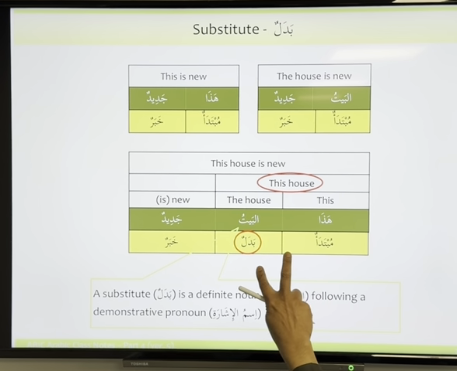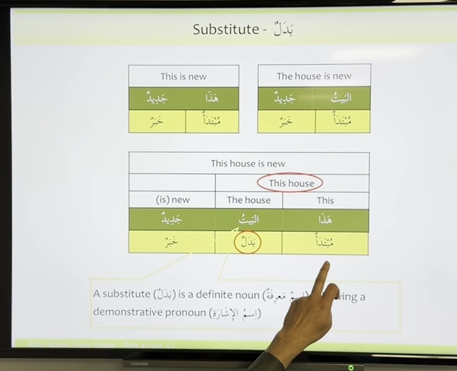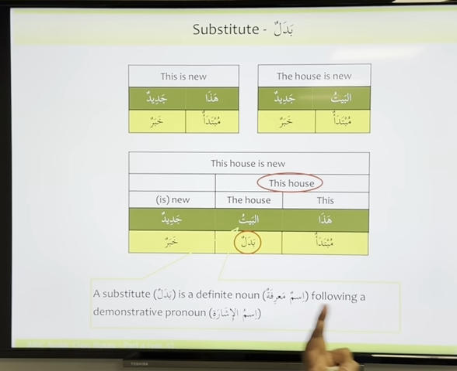So for us to put a badal, the word before it has to be a demonstrative pronoun. So it has to be hadha, hadhihi, or dhalika, tilka. The easy way to remember: the minute you see hadha, hadhihi, dhalika, tilka with something that has alif and lam, automatically it is badal.